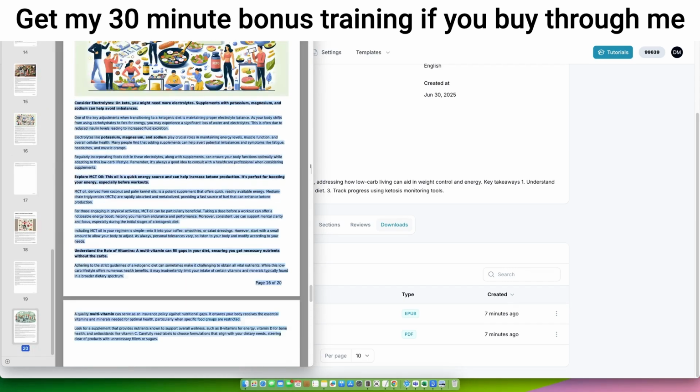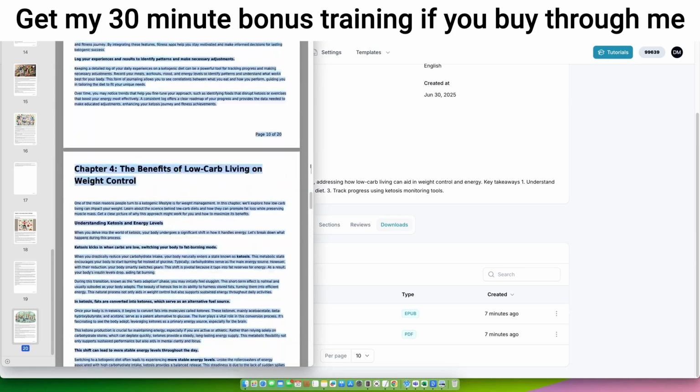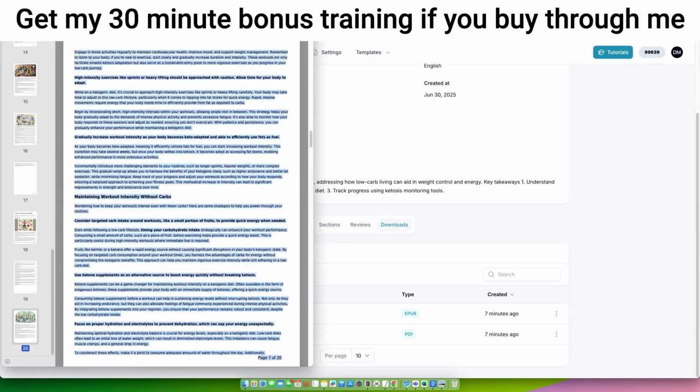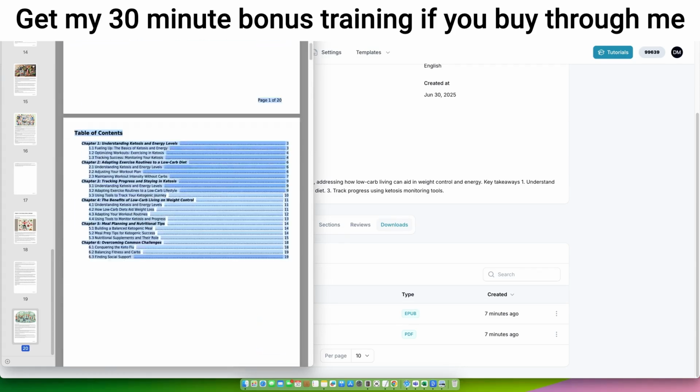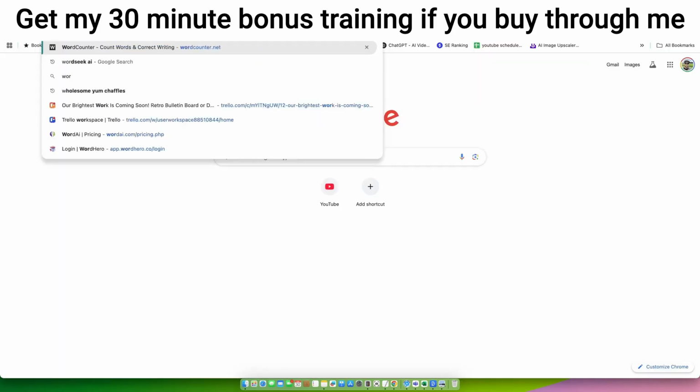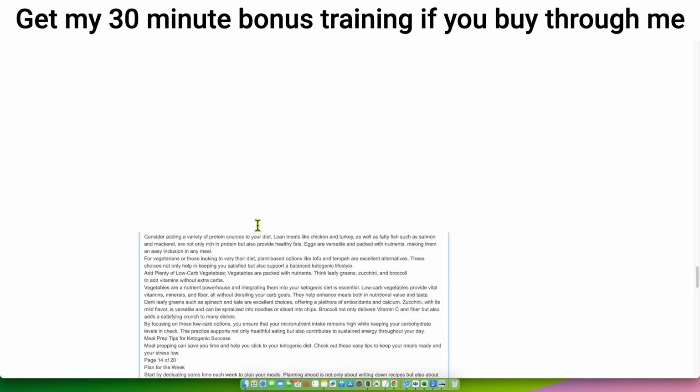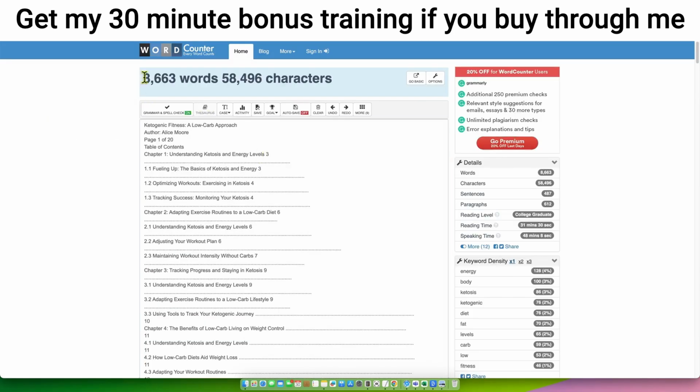So it created 20 pages for us. I want to go and copy this and just see what the word count on this is. So it'll give you an idea on what 6 chapters look like. We'll go into Word, the counter. We'll paste that in. And you've got an 8,000 word book right here, fully formatted. And that's just the smallest book that it's going to create. Gives you a great idea as you go up in length. Between 5,000 and 30,000 words are really good size ebooks, depending on what you want to do.